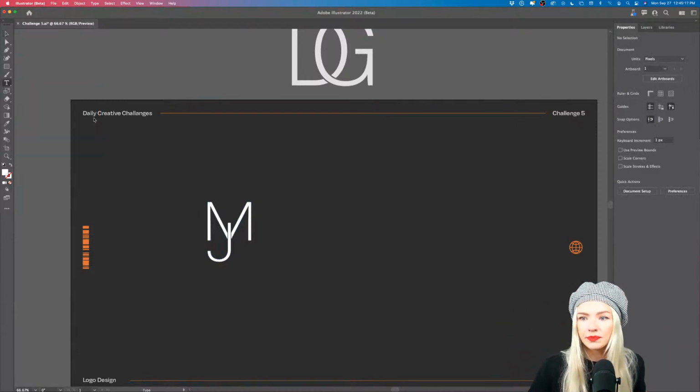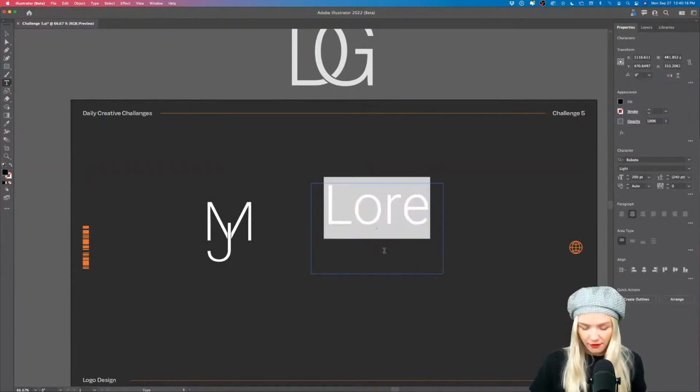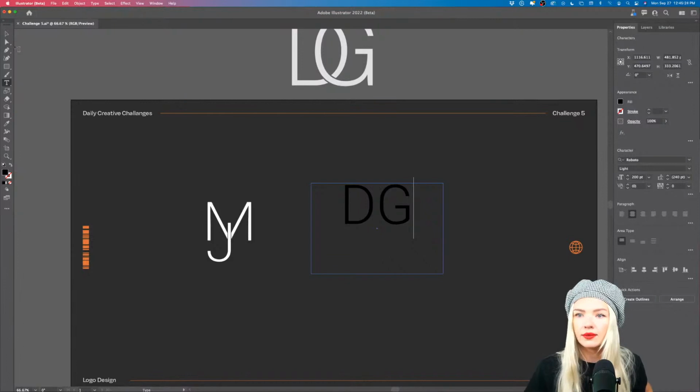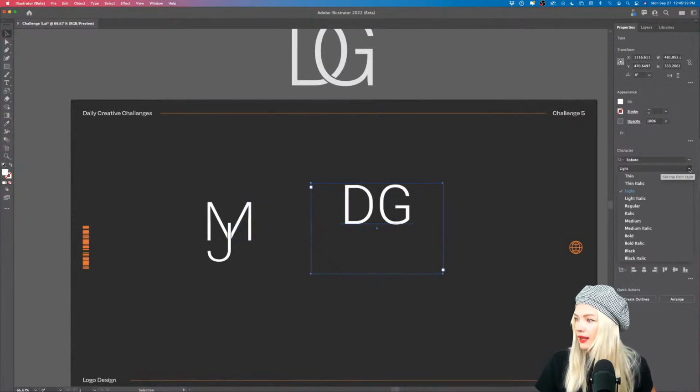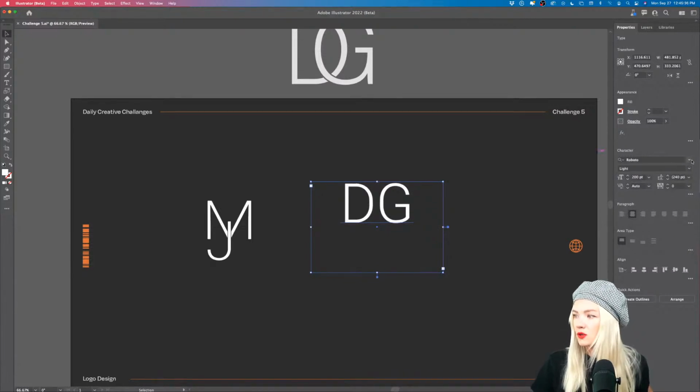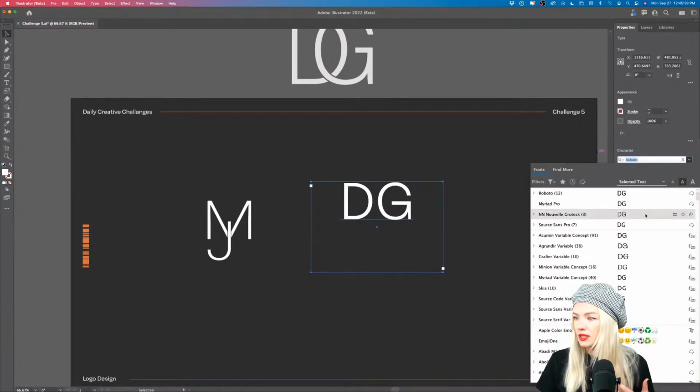so for example, if you have D and G, right? You know that brand. And I'm going to use the letter I on my keyboard to sample that white color for those two. And Roboto Light will work for us. I can also select a font that's slightly more rounded, maybe like